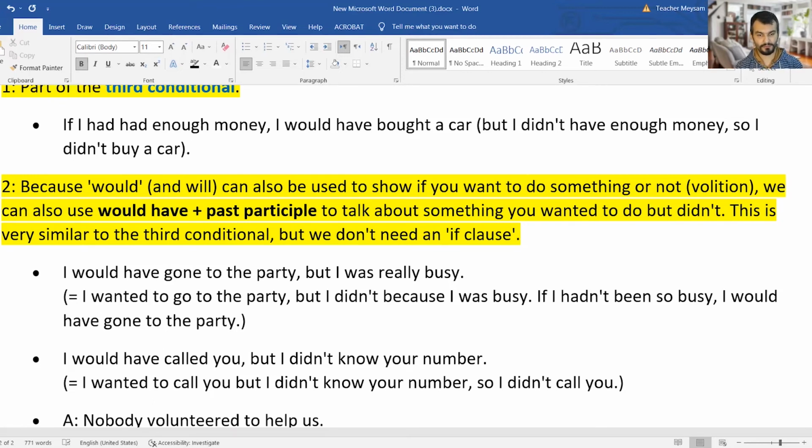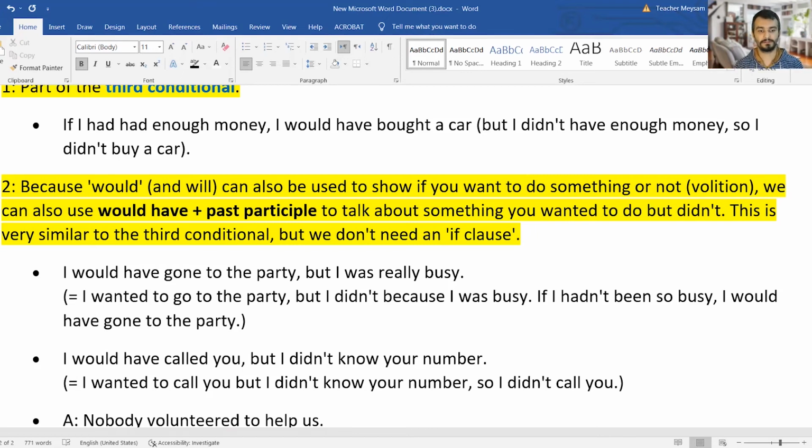I would have gone to the party, but I was really busy. Understand? There is no if clause. I would have gone to the party, but I was really busy, which means I didn't go to the party. So in other words, we can say, I wanted to go to the party. I wanted to, but I didn't because I was busy. So being busy was the reason why I didn't go or I couldn't go to the party. Which means, again, if I hadn't been so busy, if I was free, I would have gone to the party.